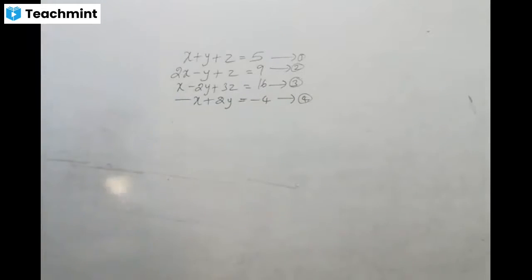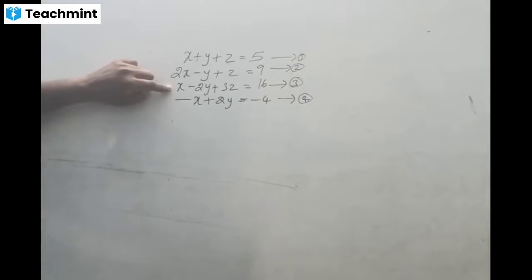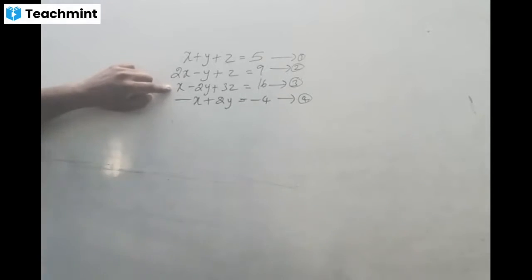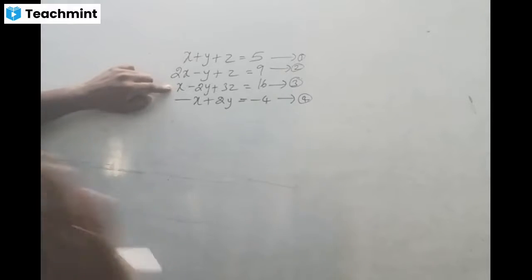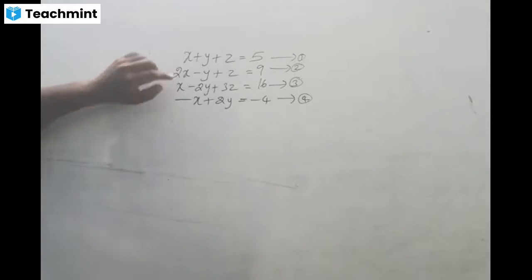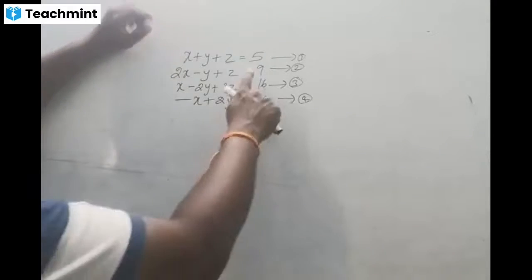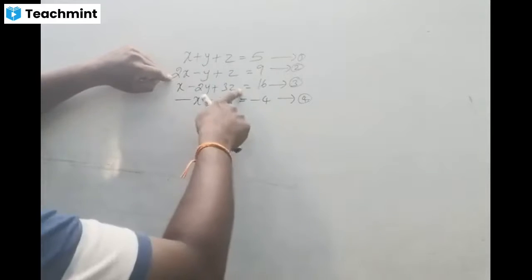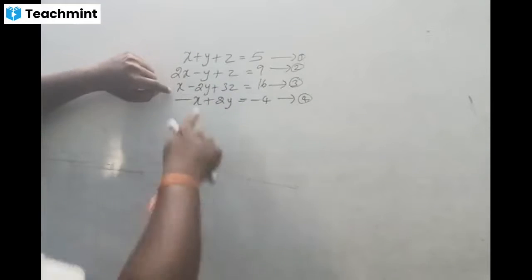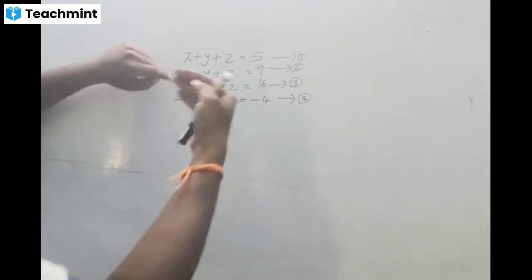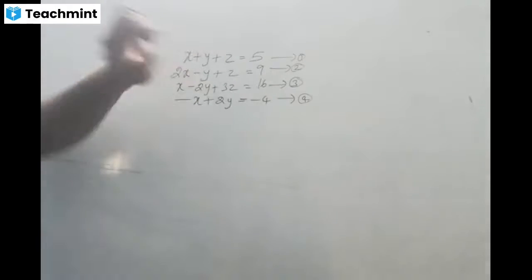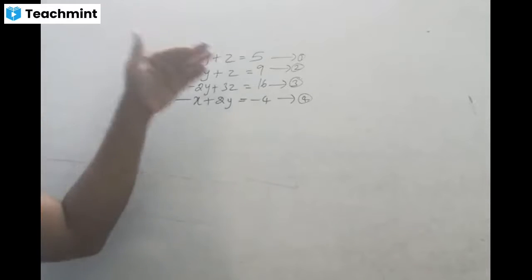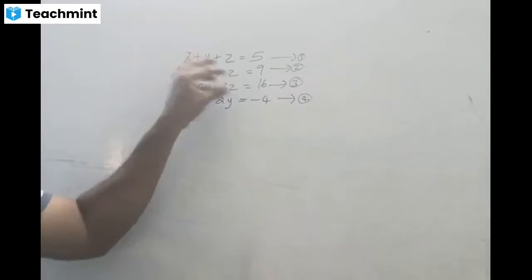Now I am going to solve equation 2 and 3. Okay, the same variable z will be eliminated, because already z is eliminated in equations 1 and 2, the same thing we will do in equations 2 and 3 also. But before proceeding, we should observe equations 2 and 3, especially z. In equation 2, we have a single z. In equation 3, we have 3 times z. So which one is greater? The third equation is greater. So we want to make the second equation equal to the third equation, especially that particular variable. Can you understand?